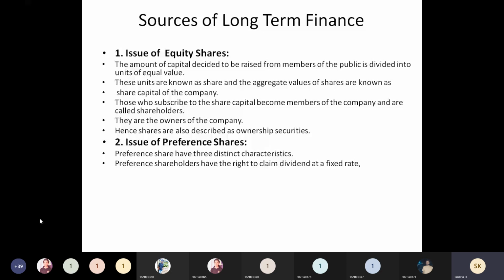At the same time, there are certain disadvantages also in issuing these preference shares. What are they? Let us see. They have to pay dividend.